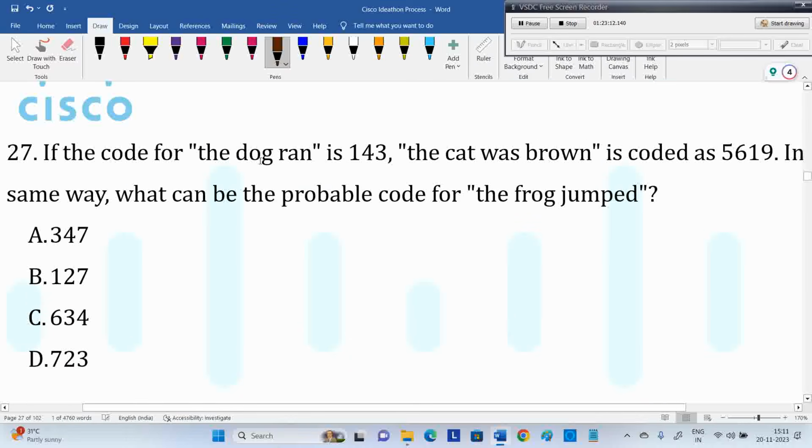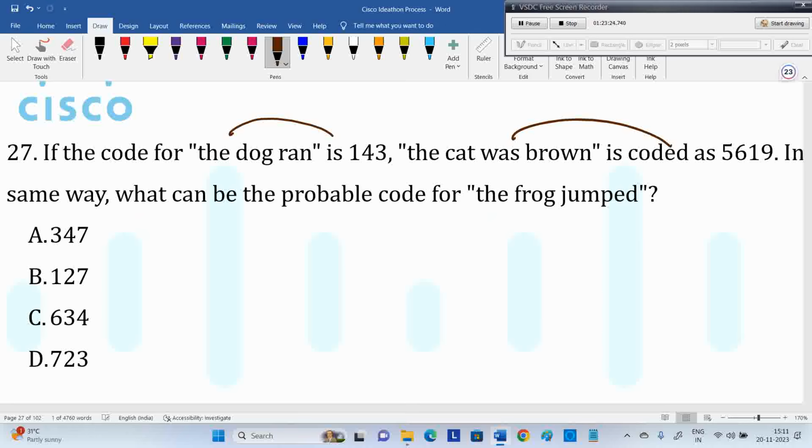The dog ran 143. The cat was brown 5619. The frog jumped. What is common in these two? The. So the means nothing but 1. We should require 1 in the options. That's nothing but B.